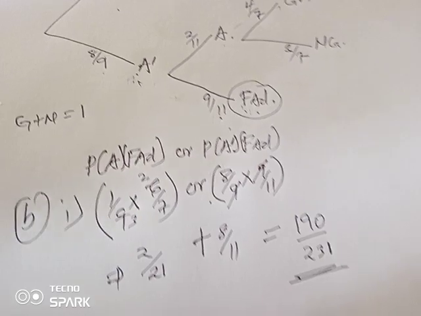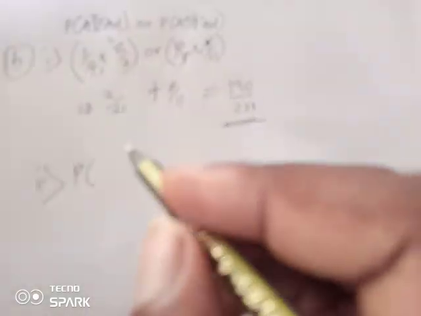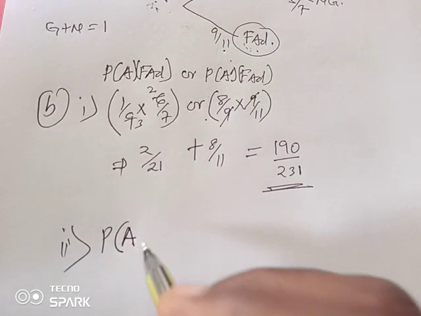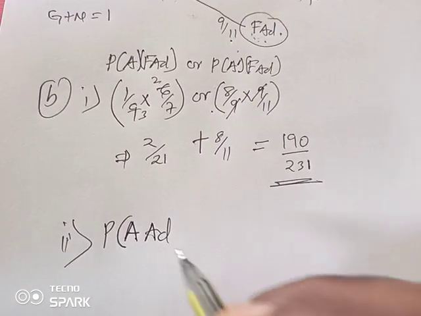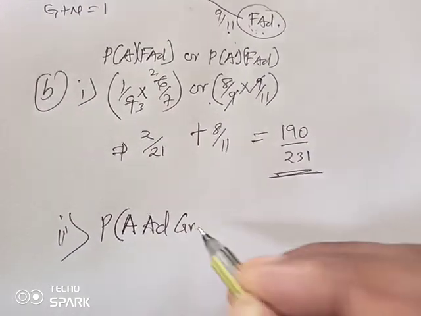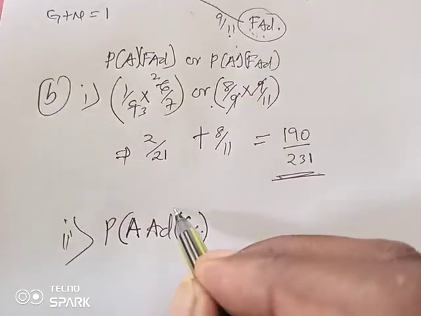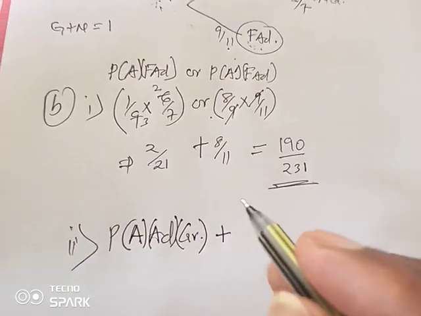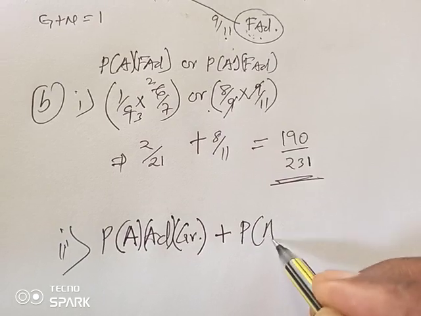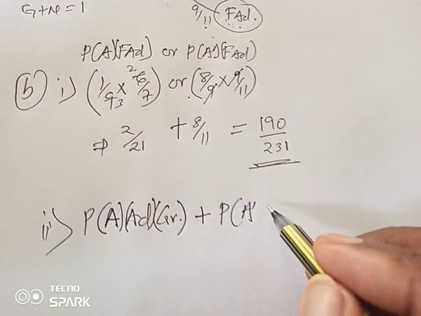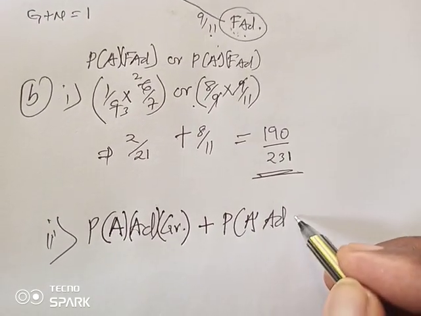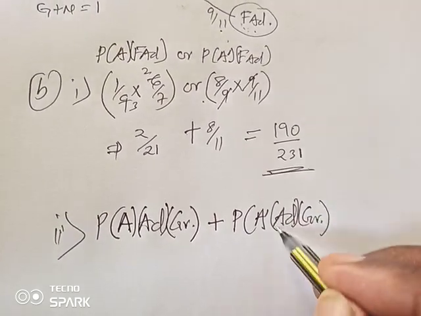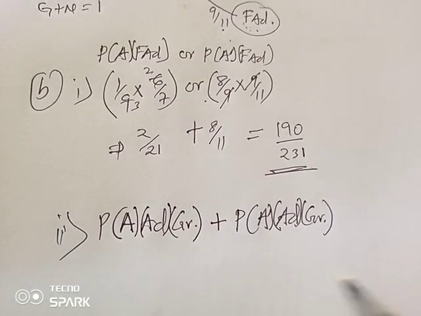So Roman B, we are saying it implies that for you to graduate as a doctor, you must have gotten an A, undergone admission, and also now you are graduating. So we are going to multiply all those individual probabilities plus, meaning or, you did not get an A, yes, but you succeeded to be admitted and also you are lucky to graduate. So all those individual probabilities, we can also work them out.